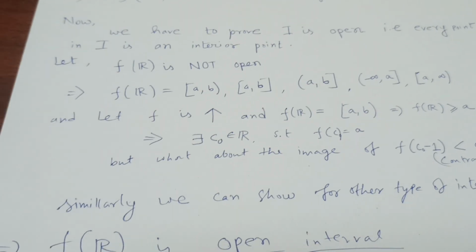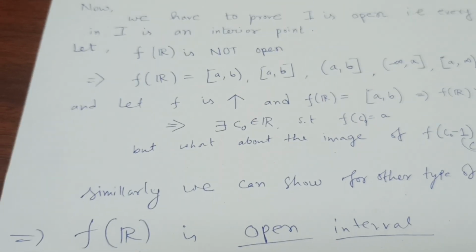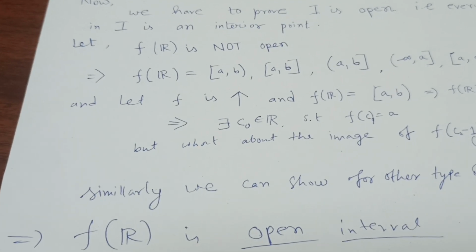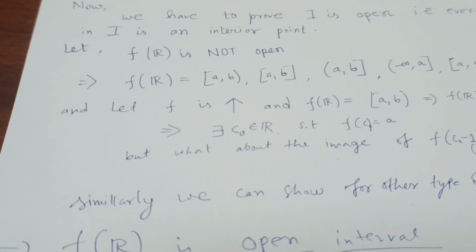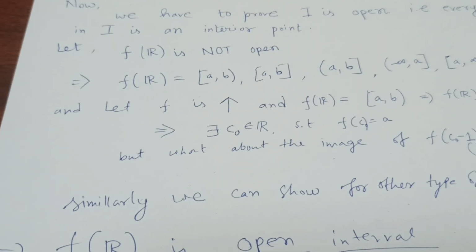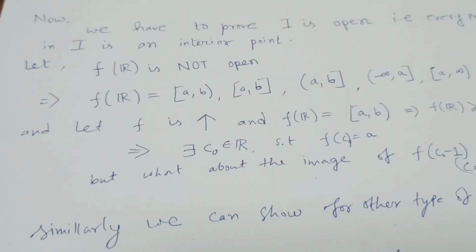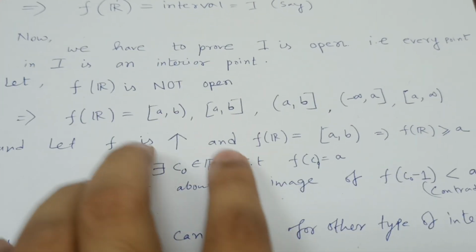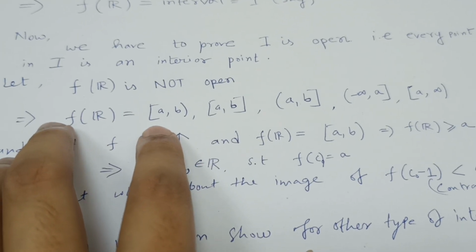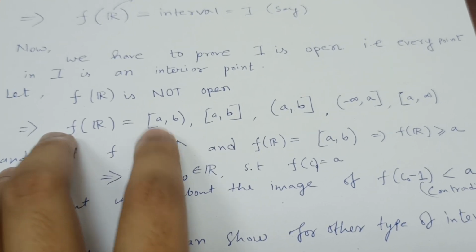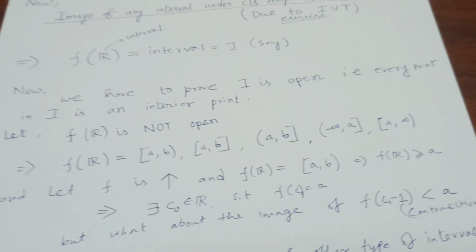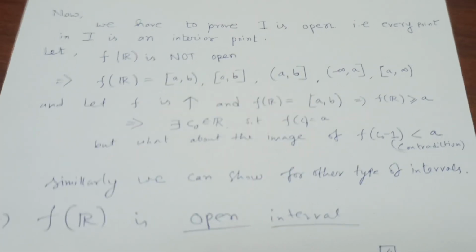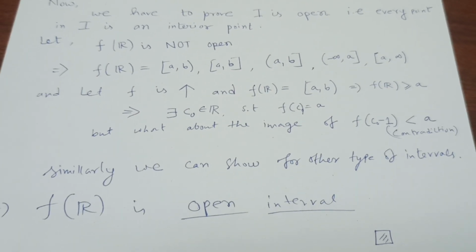So ultimately we got that if the function is increasing, then there can be a bound, but f cannot attain that bound. Here we are assuming that f attains the bound. Here the minimum value is A, here the minimum and maximum values are A and B, there the maximum value is B. So this kind of thing is not possible. Thus we proved that f of R is an open interval. Thank you.